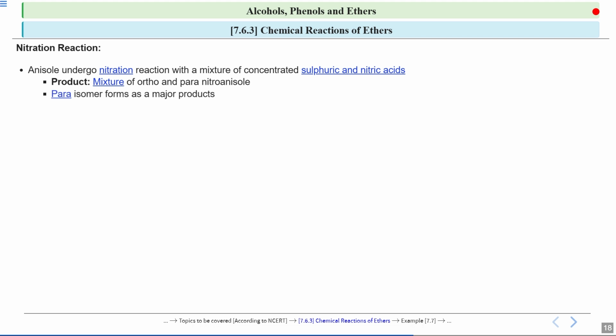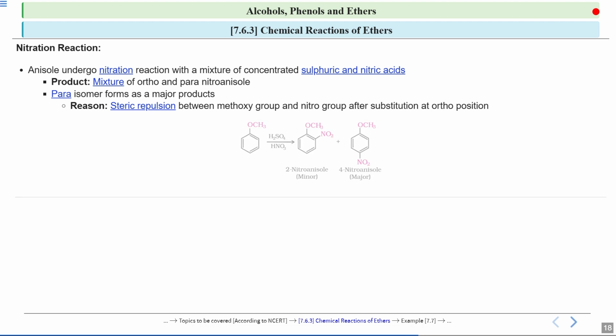So now one will be major, another one will be minor. So again your para one will be a major one. It will be a major product. Now if you look at this reaction, students, on the screen, this is our anisole. When it reacts with a mixture of concentrated sulfuric acid, which is H2SO4, and nitric acid, which is HNO3, it will introduce the nitro group on the para and ortho positions. So this will be a minor one and this will be a major one.